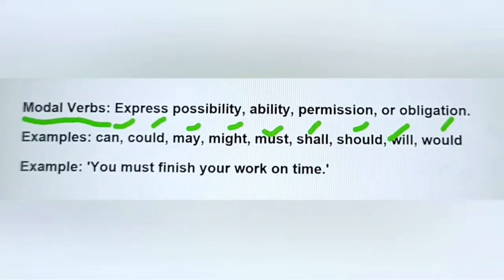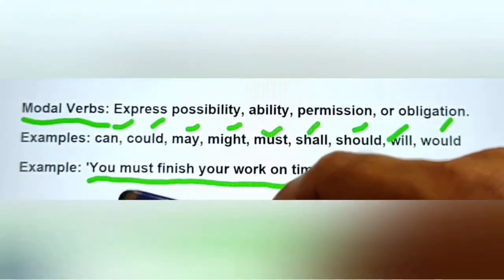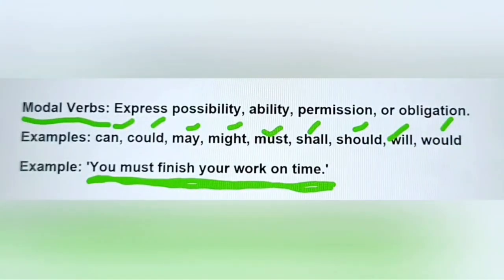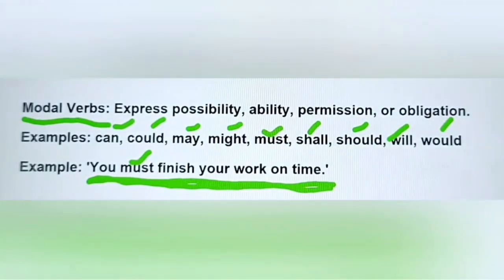These are examples of modal verbs. Let's explain a modal verb in a sentence here. You must finish your work on time. So must is described here as a modal verb in the sentence.